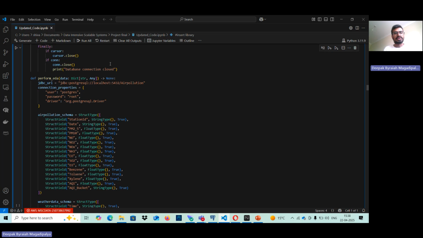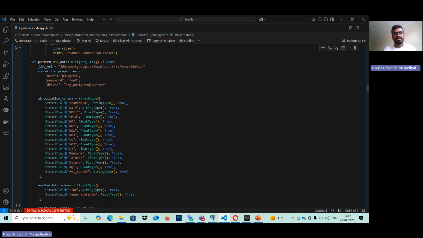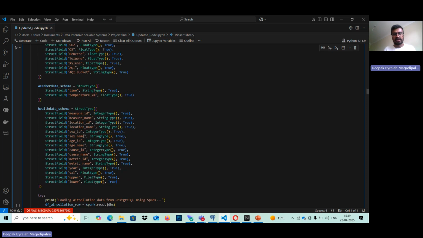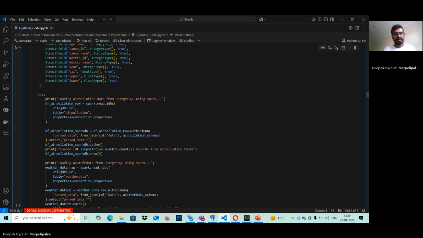Once the data is inserted, we are moving ahead with performing EDA. Once we enter into EDA, we have a connection to PostgreSQL with these three different dataset schemas. Then we'll load the data to a data frame using Spark read from the database, using the credentials of the database that we have.